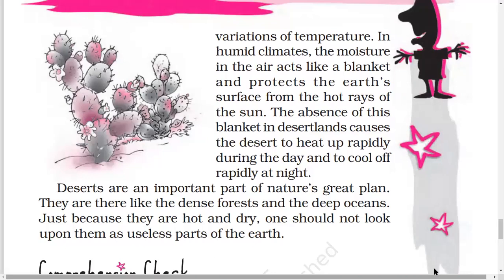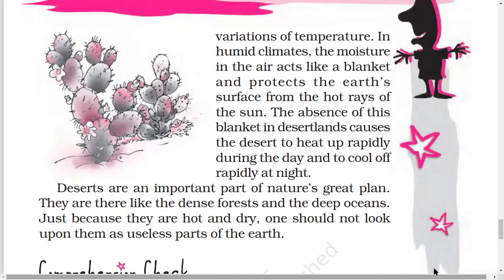So this moisture protects the earth's surface from the hot rays of the sun. The absence of this blanket in desert causes the desert to heat up rapidly during the day and to cool off rapidly at night.